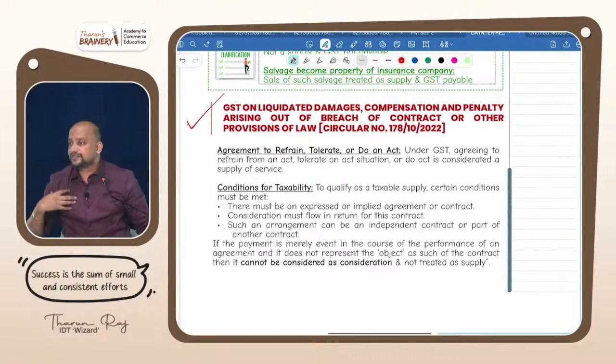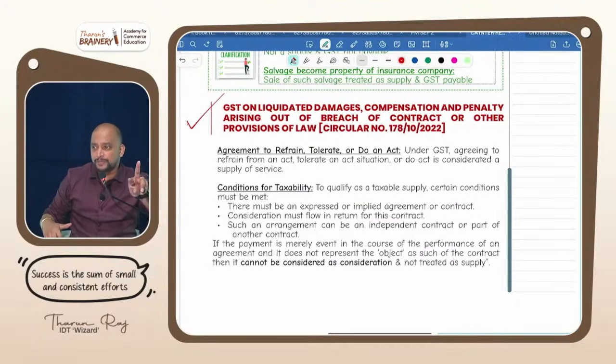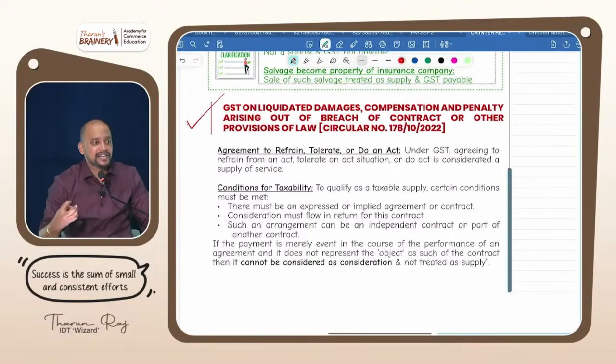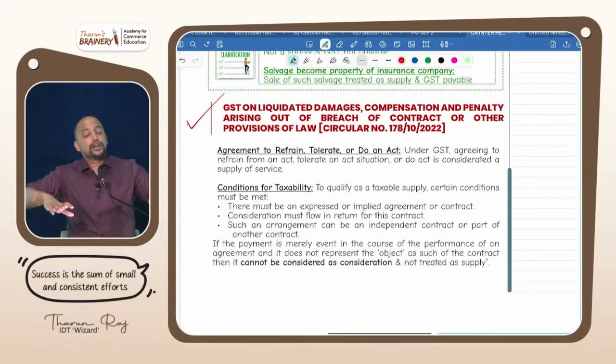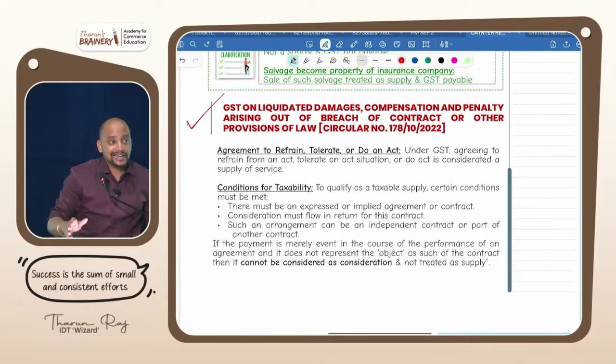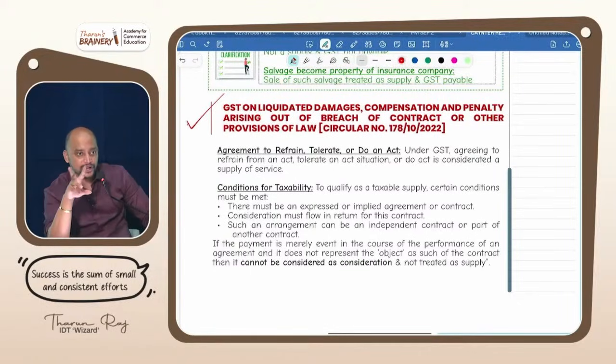You are a builder, you enter into a contract with me, you did not complete the construction on time, for which you gave me some money. Is there a possibility of performance or no possibility of performance? Possibility of performance, but you are doing it late, for which I tolerate your act and I collect some money. Where will it come? Consideration for tolerating an act. Suppose you are not at all doing the construction, then in that case, what will happen? I suffer the loss. So whatever money that you pay to me is compensatory in nature. Understood the difference or not? Simple.